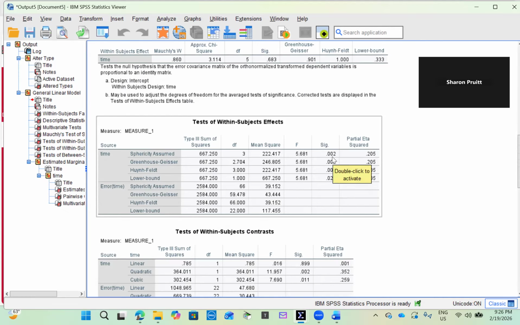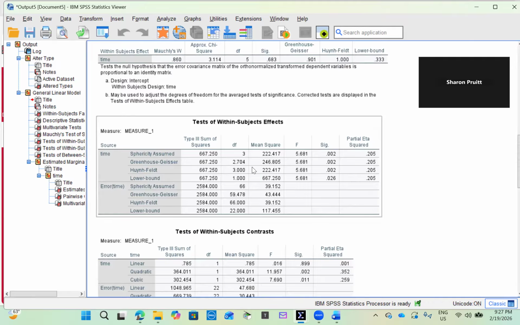Next, I examine effect size using partial eta-squared. The partial eta-squared value is 0.205. Using conventional benchmarks, 0.01 is small, 0.06 is medium, and 0.14 is large. So a value of 0.205 indicates a large effect size. This means time explains approximately 20.5% of the variance in attitude scores. This is not only statistically significant, it is substantively meaningful.